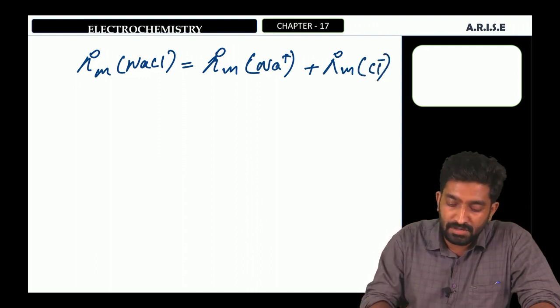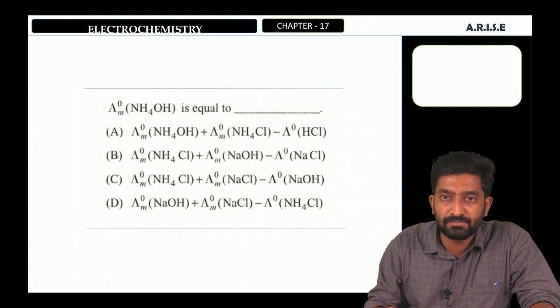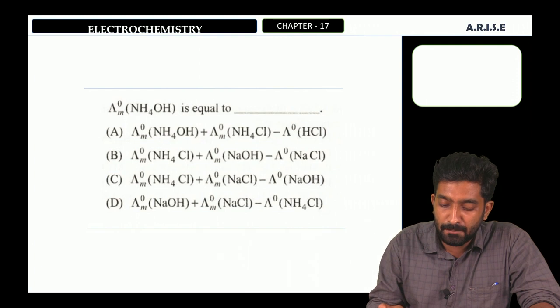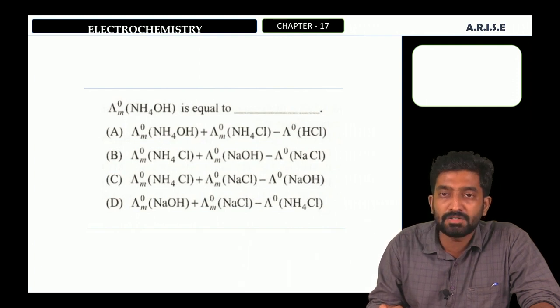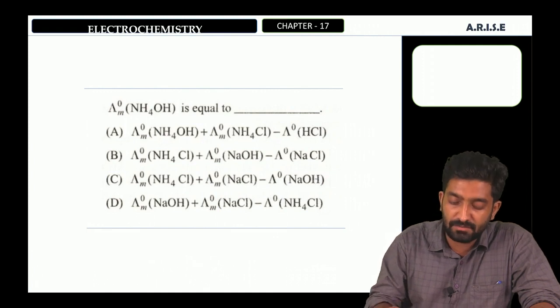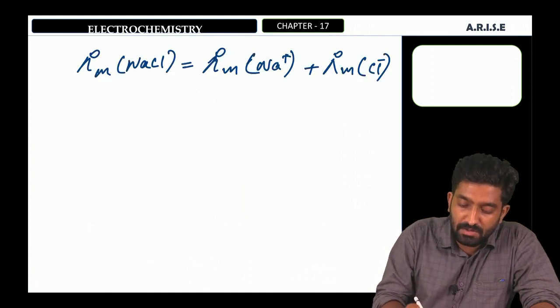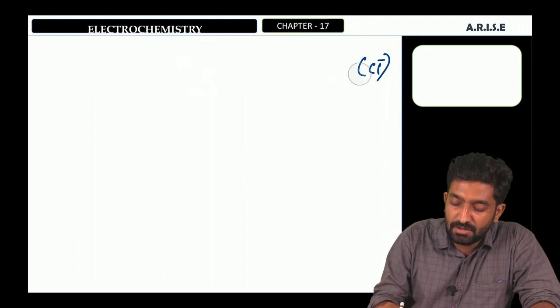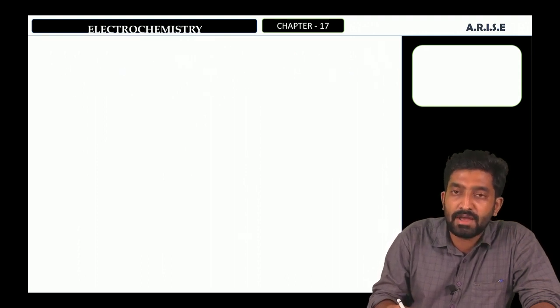Here we can check the first option, that is lambda 0m NH4OH plus lambda 0m NH4Cl minus lambda 0m HCl. Before that, we can write the limiting molar conductivity of NH4OH.